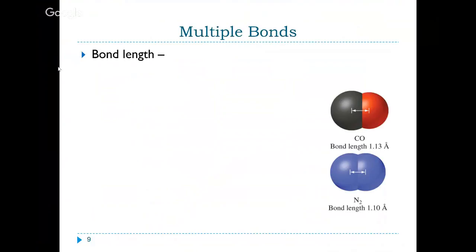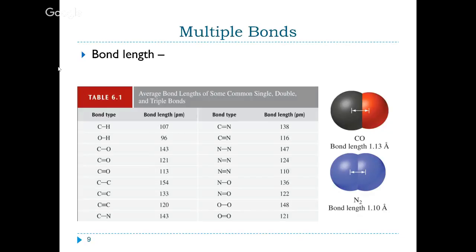So the bond length is looking at what is the distance between these 2 atoms that form a bond, right? What is their distance away from each other? That is what a bond length is. And we can look at this table and see that single bonds are going to be longer than double bonds, which would be longer than triple bonds. So the more electrons you're sharing, the tighter you are with that atom that you're sharing them with. So if we look at carbon to oxygen, we see a single bond is 143 picometers, the double bond is 121, and the triple bond is 113. So as we increase the number of bonds between 2 atoms, we decrease the bond length.